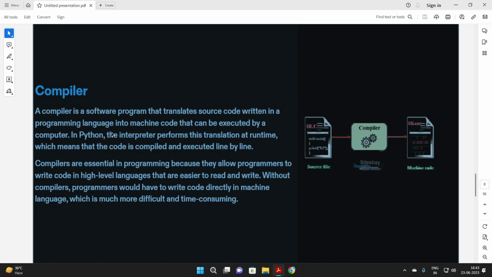In Python, the interpreter performs the translation at runtime, which means the code is compiled and executed line by line. So if I give you instructions: go to the kitchen, take a glass, fill water in it and bring it to me. Guys, these are 4 instructions.